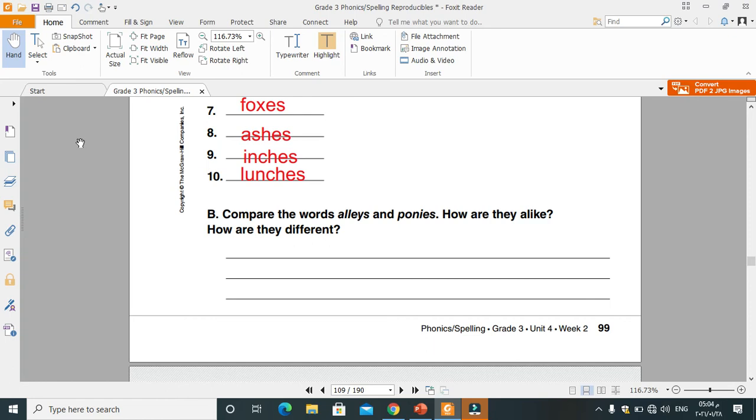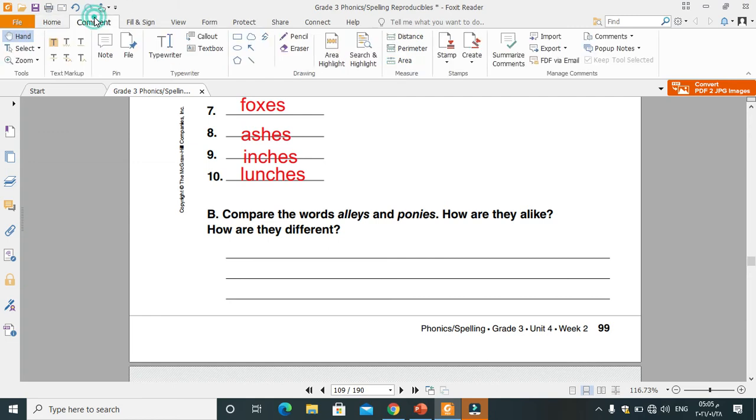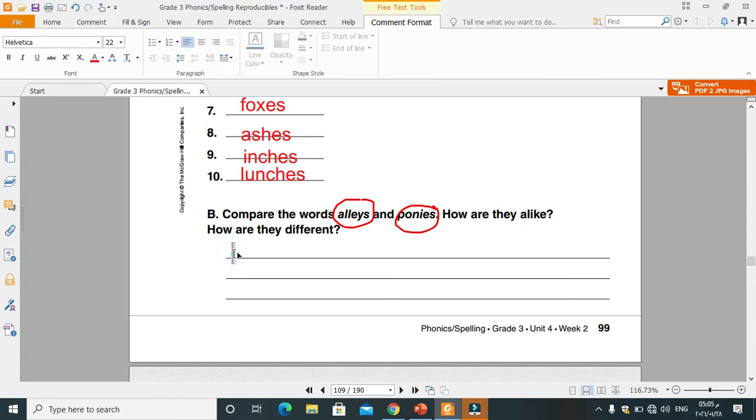Compare the words alleys and ponies. How are they alike? How are they different? We have two words here. The words alleys and ponies. How they are alike, how they are different. They are alike because both of them are in the plural. Then how they're different now?